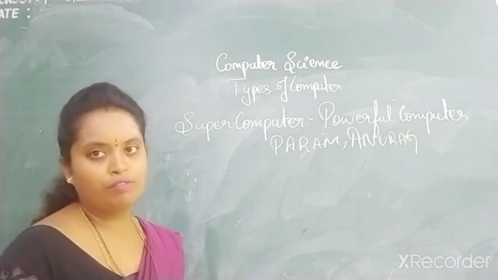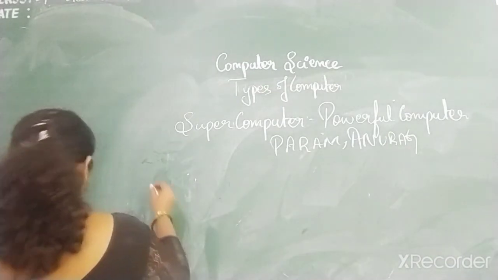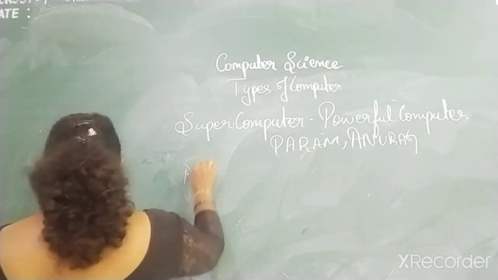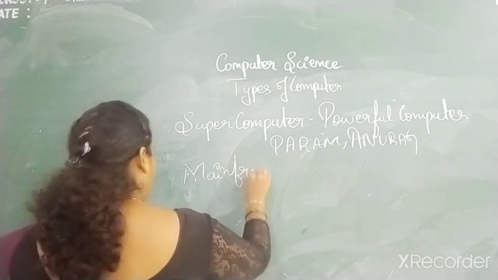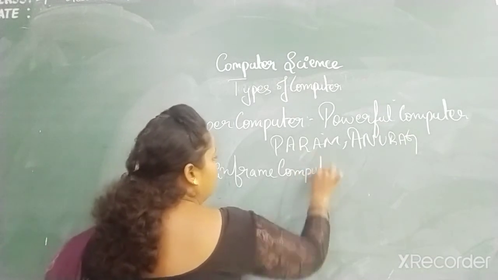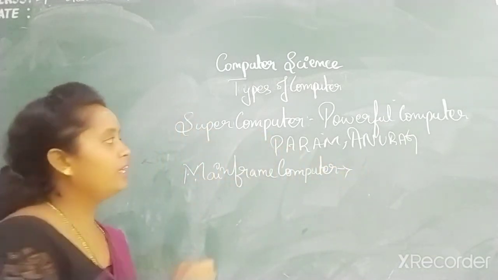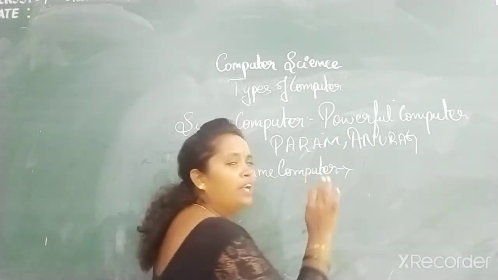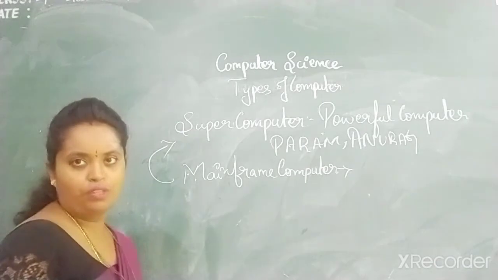Next we'll be moving on to mainframe computers. This is comparatively less powerful and its speed is also less compared to the supercomputer.